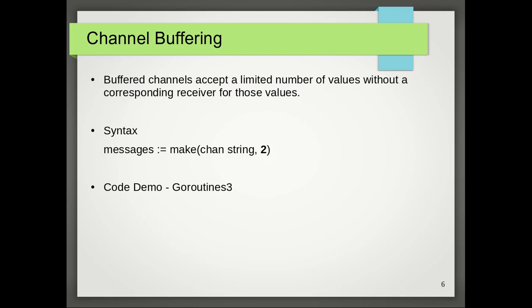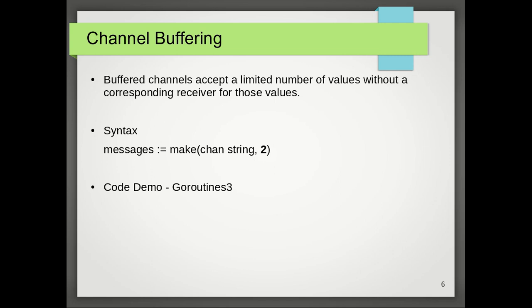So as I said, by default channels are unbuffered, meaning that they will only accept sends if there is a corresponding receive ready to receive the sent value. And we just saw this in the previous example. On the other hand, buffered channels accept a limited number of values without a corresponding receiver for those values.